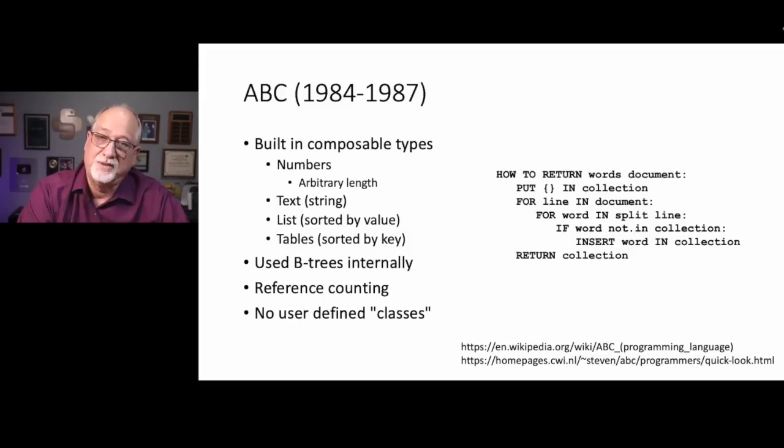But it used B trees internally, and B trees are not binary trees. B trees are a thing that's most commonly done on databases. The other thing is it had no mechanism for user-defined classes. All the concept of object orientation was in the language itself and in the language implementation itself, and there was no chance for users to define their own objects in ABC. And so ABC did what it did well, and Guido knew ABC well and worked on ABC and knew what he wanted to take from ABC and knew what he wanted to build beyond ABC.